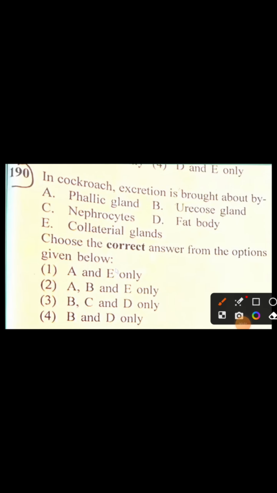In cockroach, excretion is brought about by phallic gland, uricose gland, nephrocytes, fat body, and collaterial glands. So the correct options are uricose gland, nephrocytes, and fat body, B, C, D. So the correct option is third.